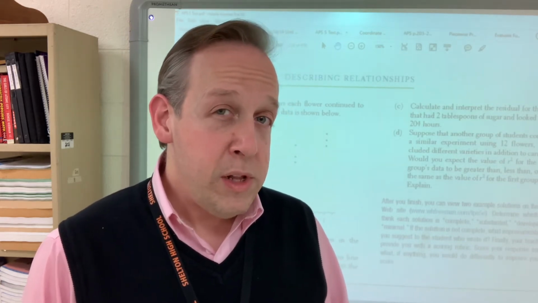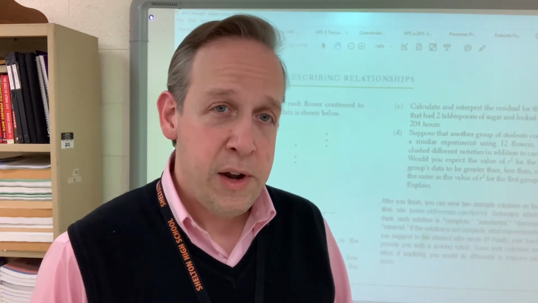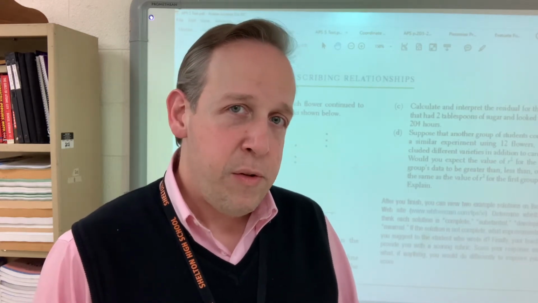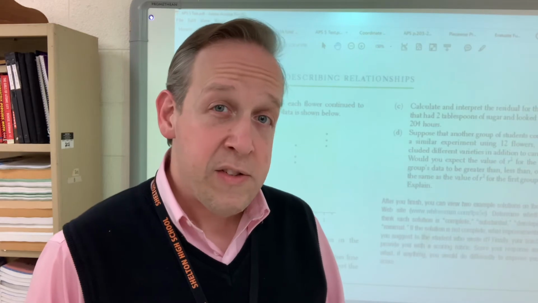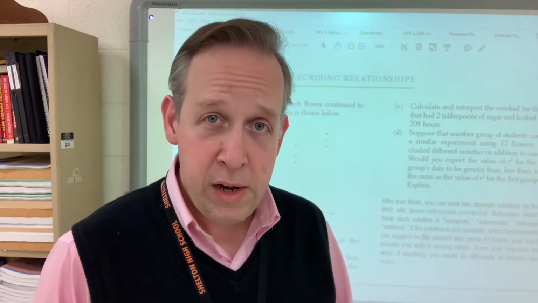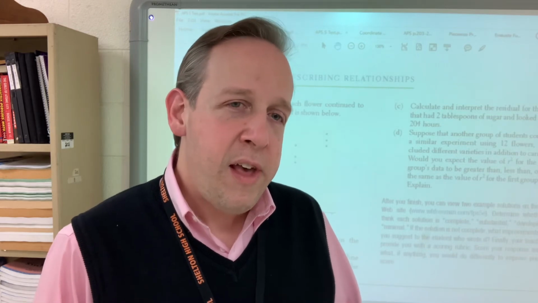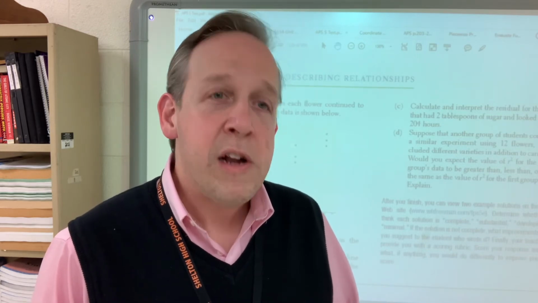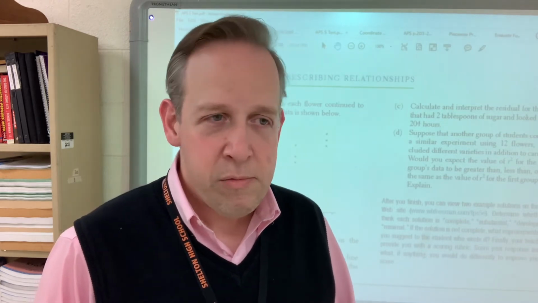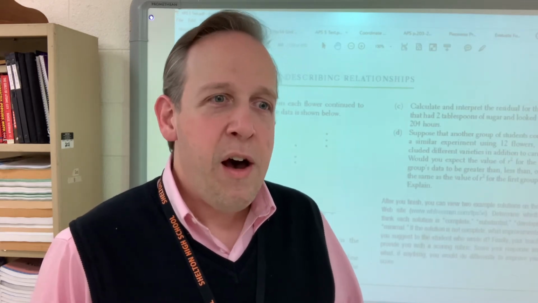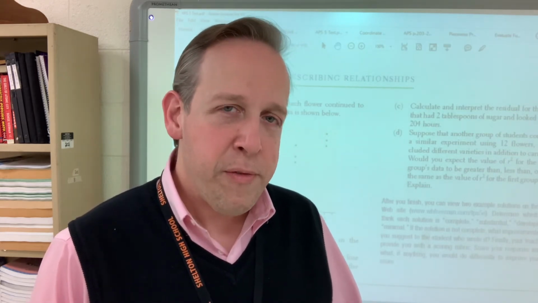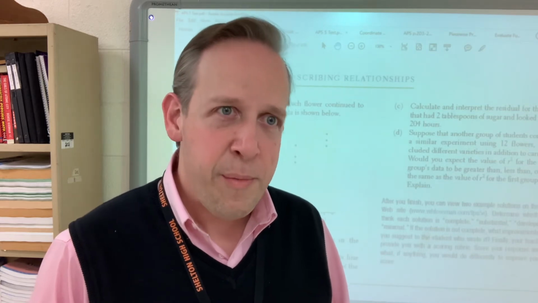We know how to do linear regression using the calculator now, and the linear regression model creates what we call the LSRL, the least squares regression line, which is the line of best fit that goes through the data such that it limits the collective residuals. It limits the area of the squares that can be formed from the vertical distances from the LSRL. It best fits the data.